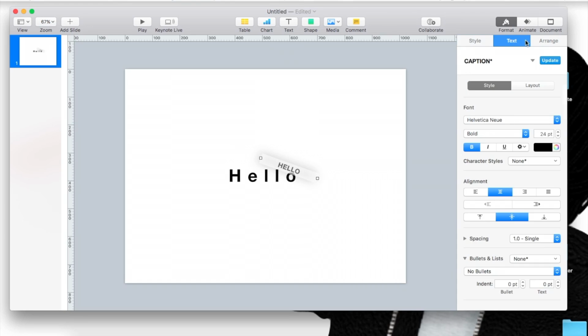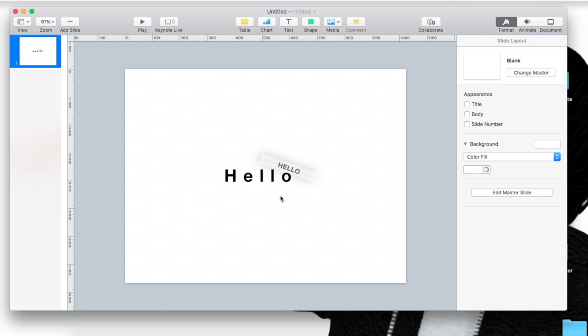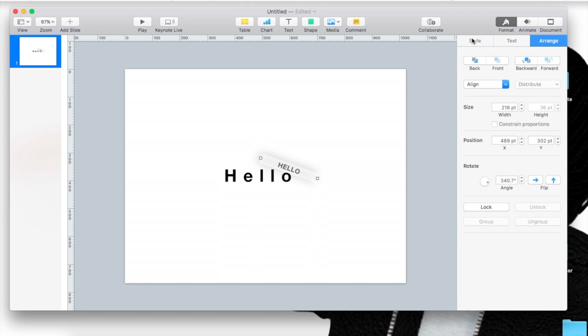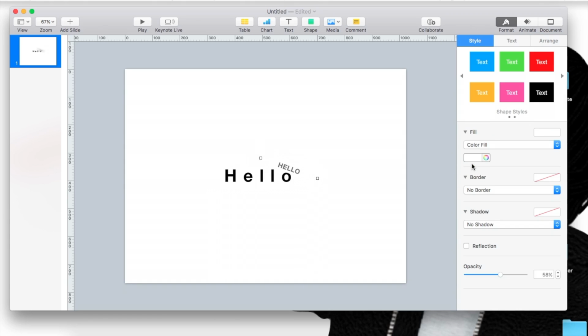So when it comes to text, like I said, these are the options that you have. I don't really play with the positions and stuff. I only play with the angle. If you want to lock it, locking it means that you can move everything else, but the hello will not move. So I'm going to unlock it. And then the next thing you can do with the text, let's go back to where it was normally.